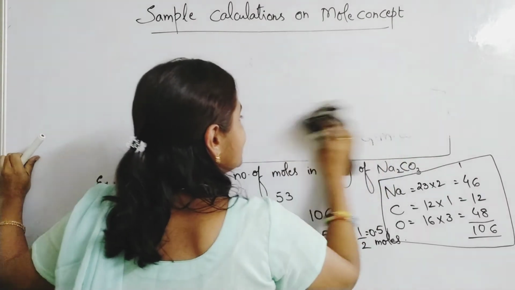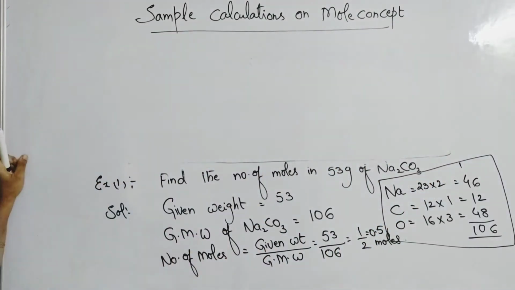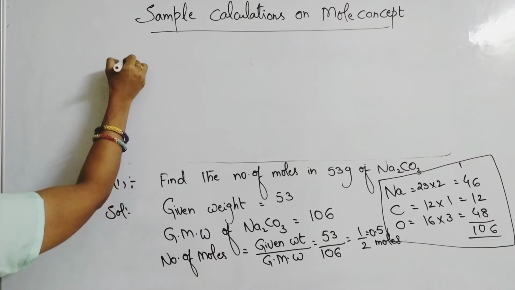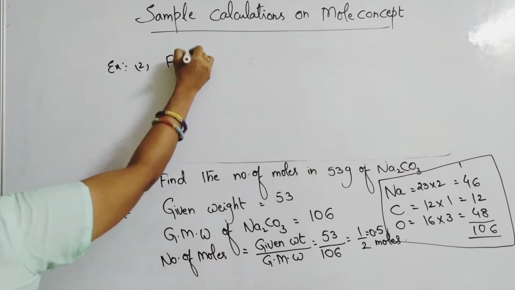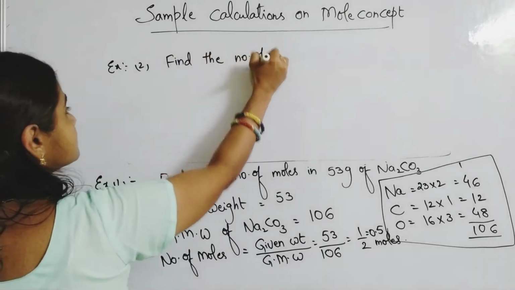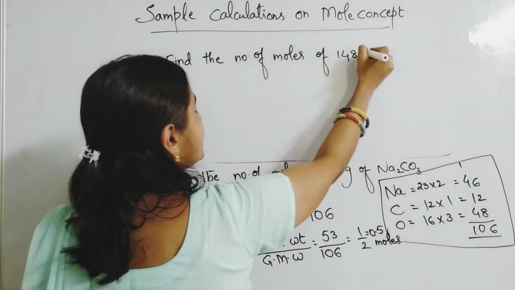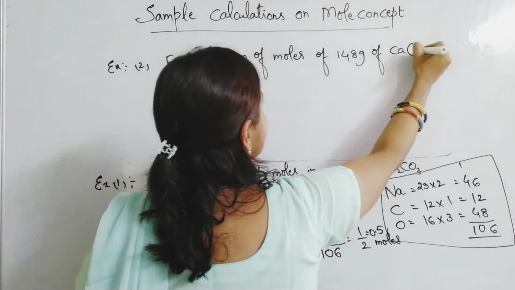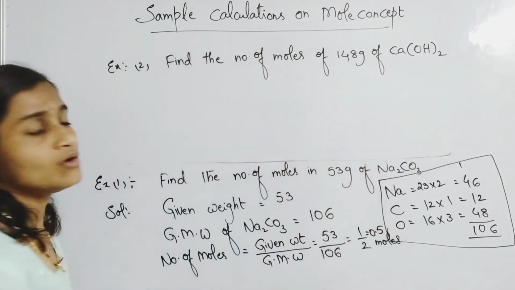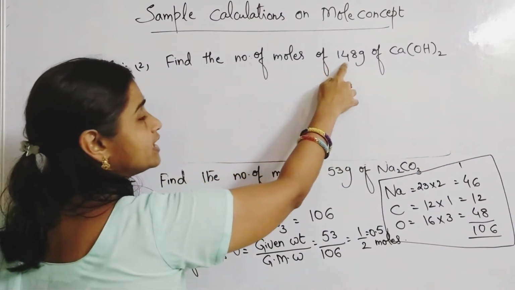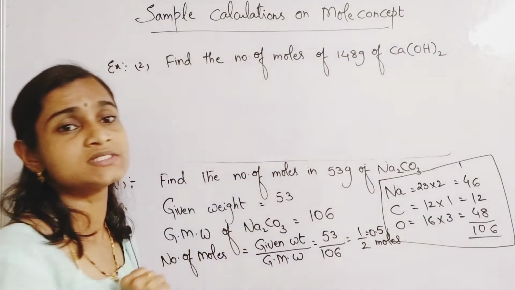Let us go for the second example. Example 2. Find the number of moles present in 148 grams of calcium hydroxide, Ca(OH)2. So here the given weight is 148 grams, and we need the gram molecular weight of calcium hydroxide.